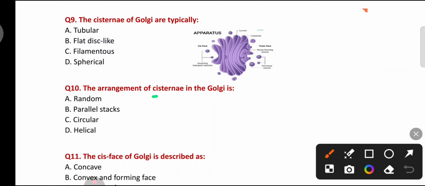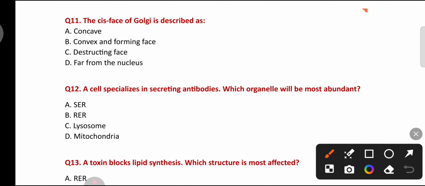The arrangement of cisternae in Golgi is random, parallel stacks, circular, helical. Cisternae in Golgi are parallel stacks. The cis phase of Golgi is described as concave, convex and forming phase, destructing phase, far from the nucleus. The cis phase of Golgi is described as convex and forming phase. It receives materials from endoplasmic reticulum.